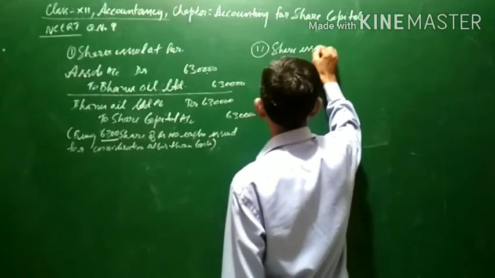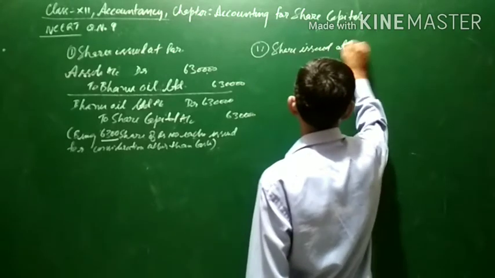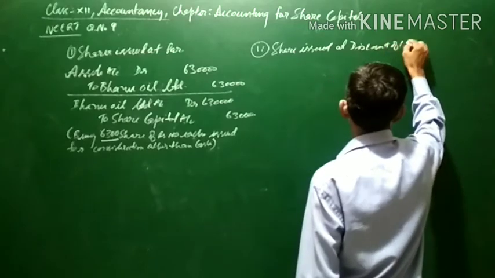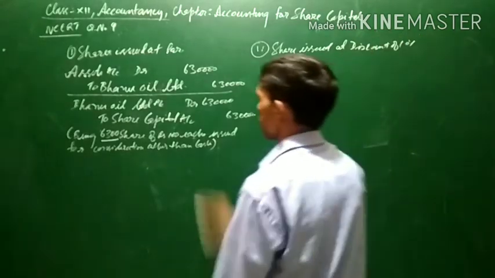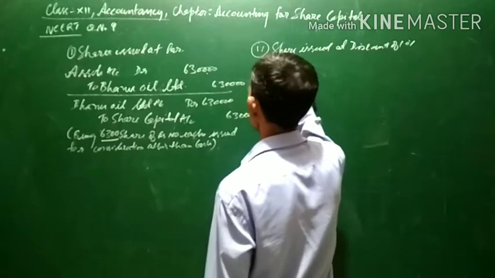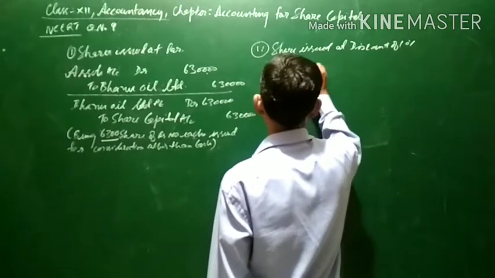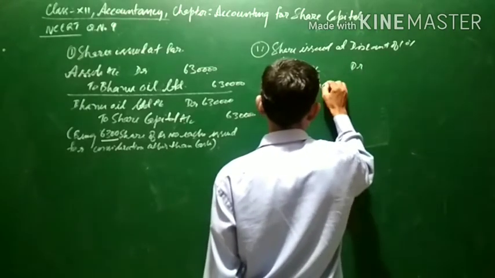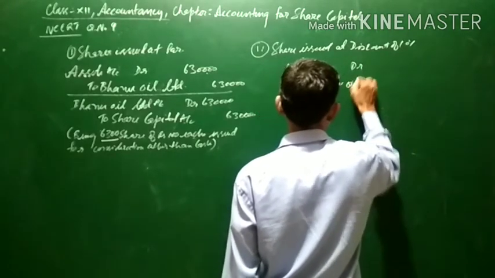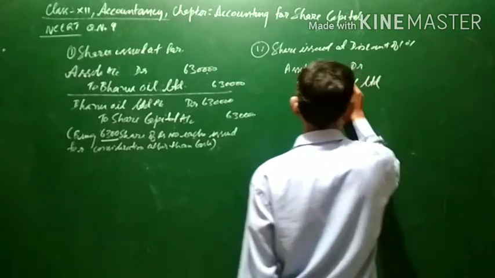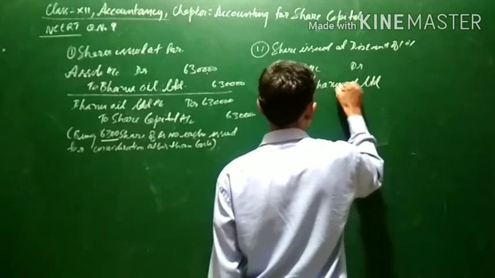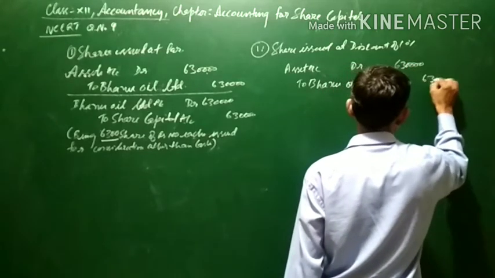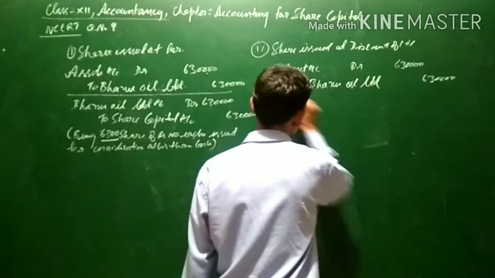Now the first general entry will remain the same, that is assets account debit to Bhanu Oil Limited, 6,30,000 in the debit column and 6,30,000 in the credit column.